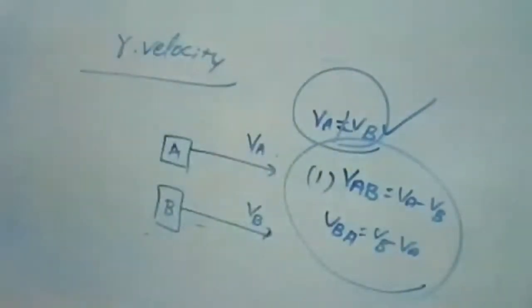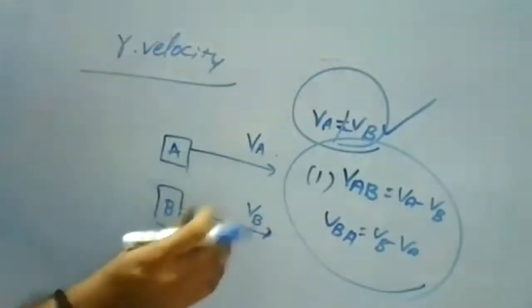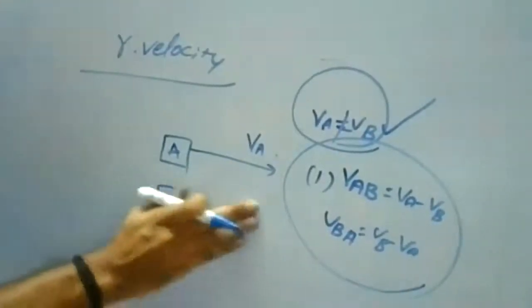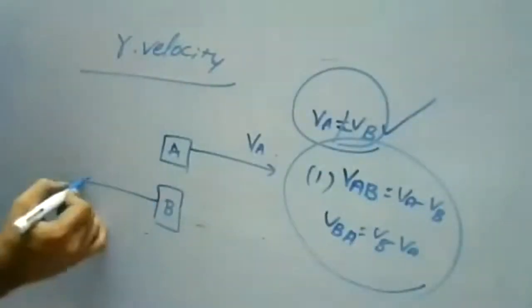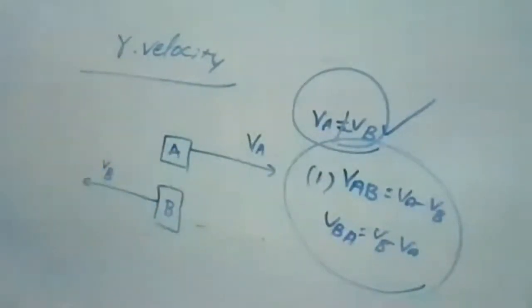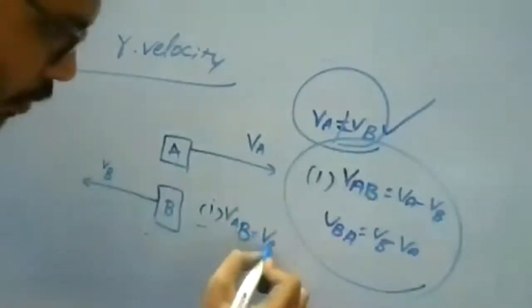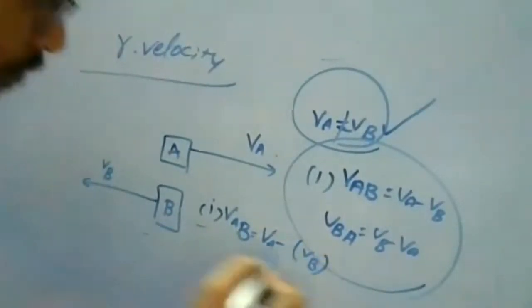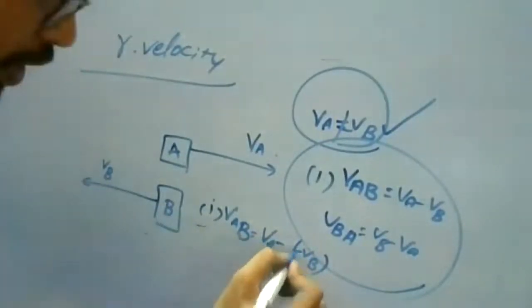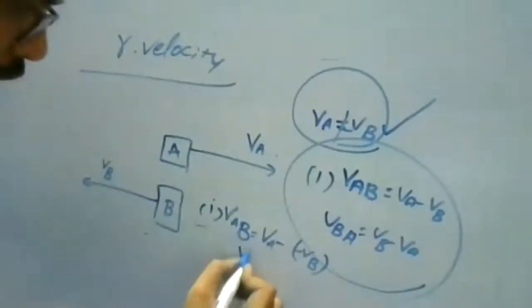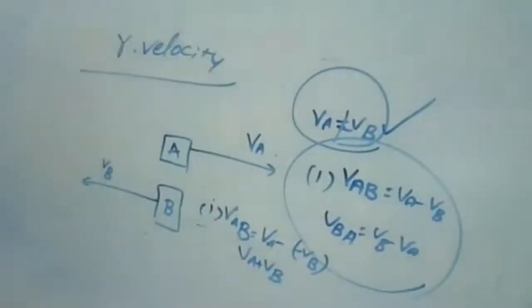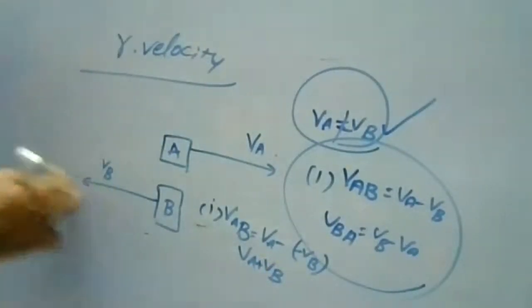Second case: if A was traveling in this direction, right side, and B was traveling opposite to it, both velocities are the same. In this condition, first VAB, I'm comparing with respect to B. Same thing, VA minus VB, but VB was in the opposite direction, so minus of minus VB. So it is VA plus VB. So VAB is VA plus VB, because VB is in the opposite direction.